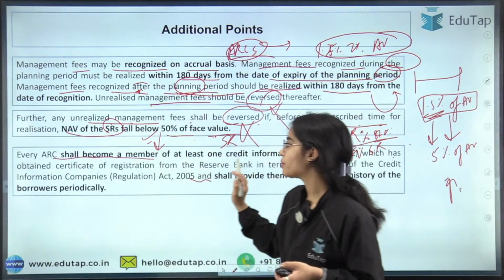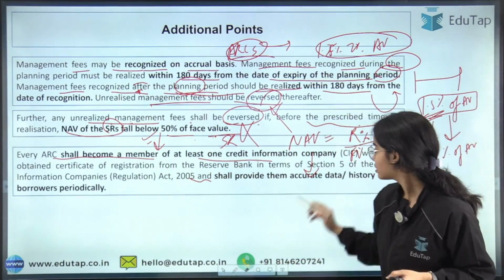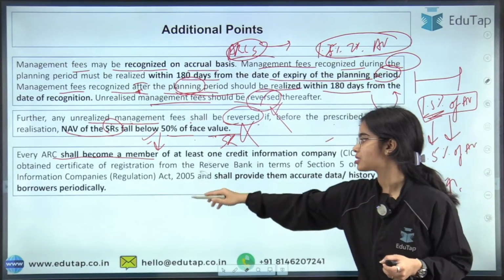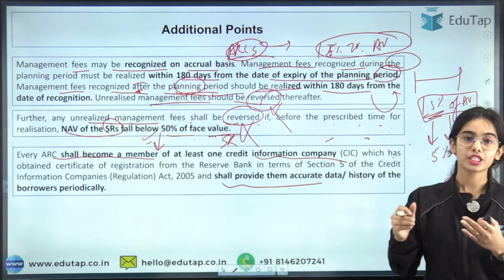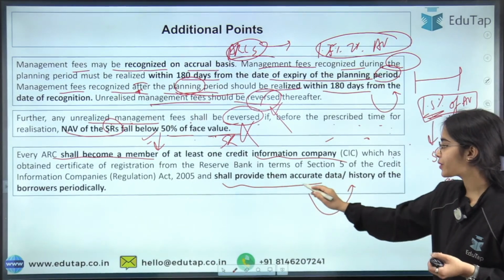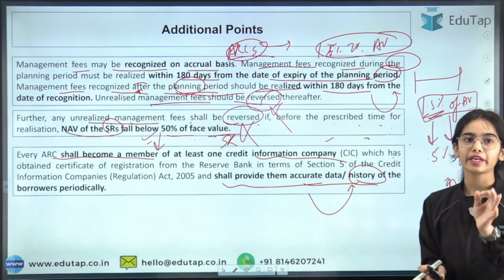Every ARC shall become a member of at least one credit information company which has got the certificate from the Reserve Bank of India, and to this credit information company, the ARC shall provide the information. Accurate data and the history of the borrowers has to be provided to the credit information company.